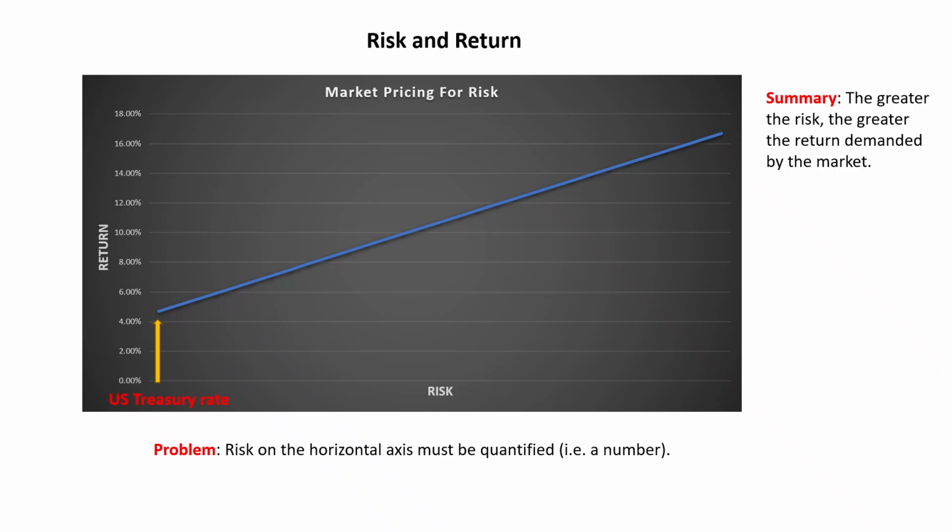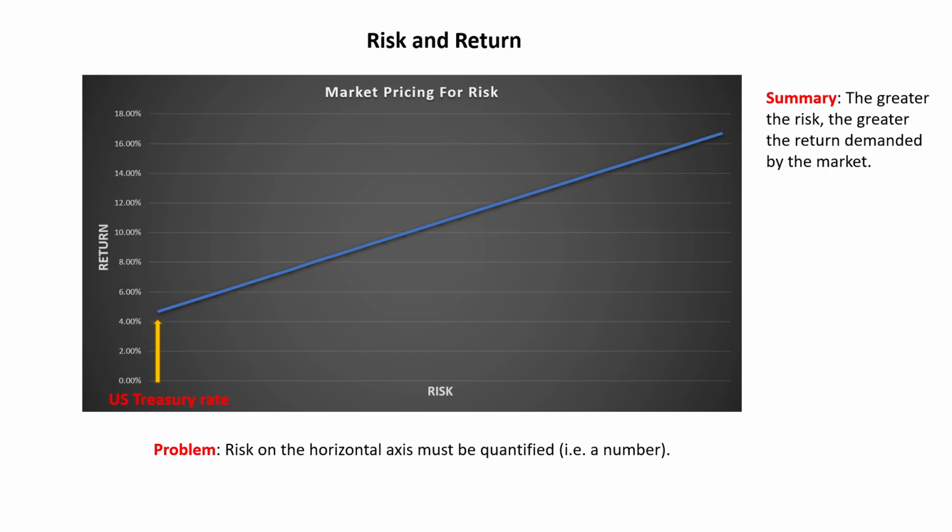So we start out at the risk-free rate, which we typically define to be the U.S. Treasury. So the U.S. Treasury rate for the 10-year in July 2026 was around 4.7%. So that's where we start. So if this risk-averse investor wanted to take zero risk, then he would invest in the U.S. Treasury. But as his risk tolerance increases, so does the required rate of return.